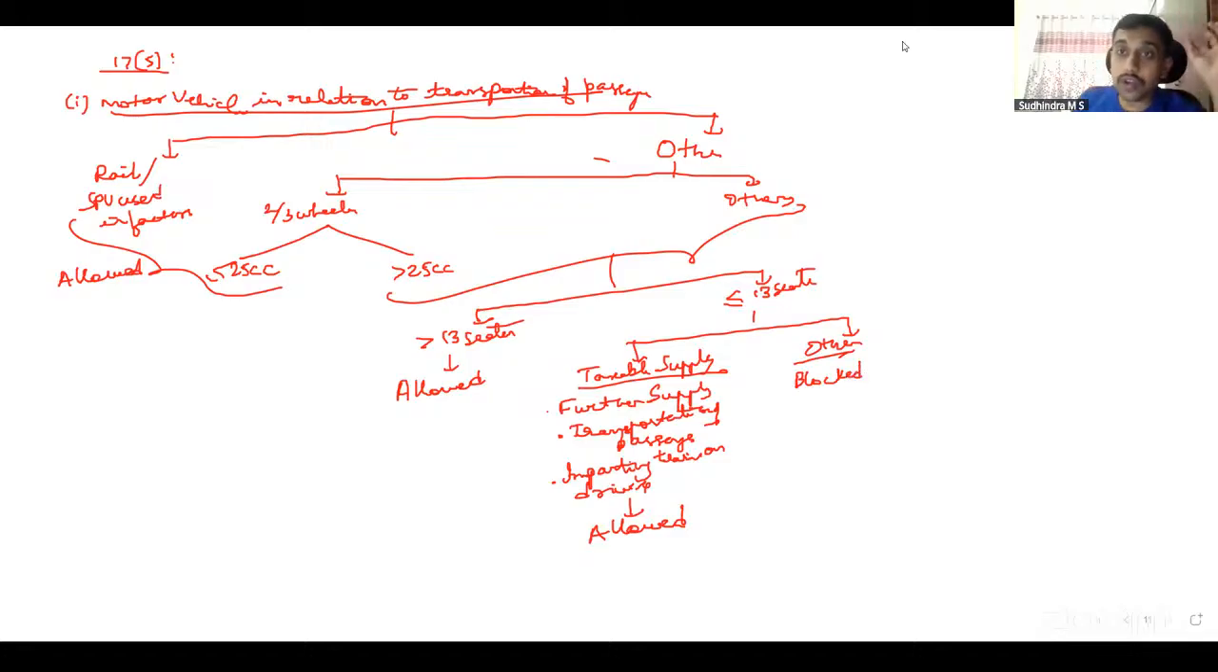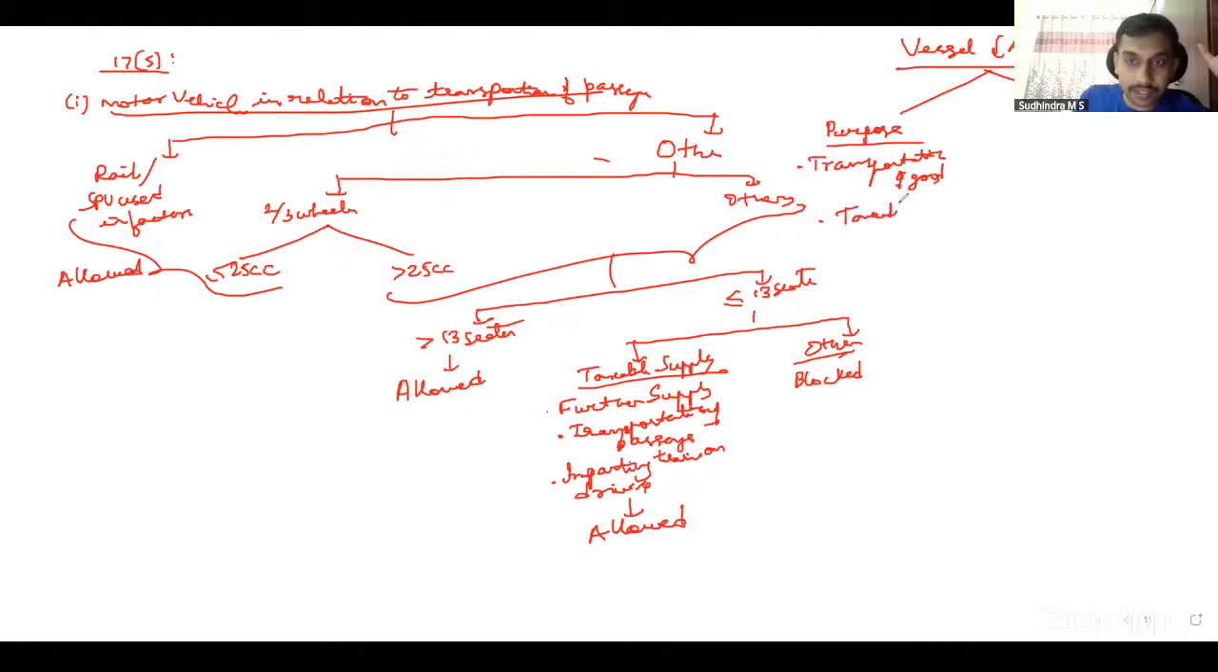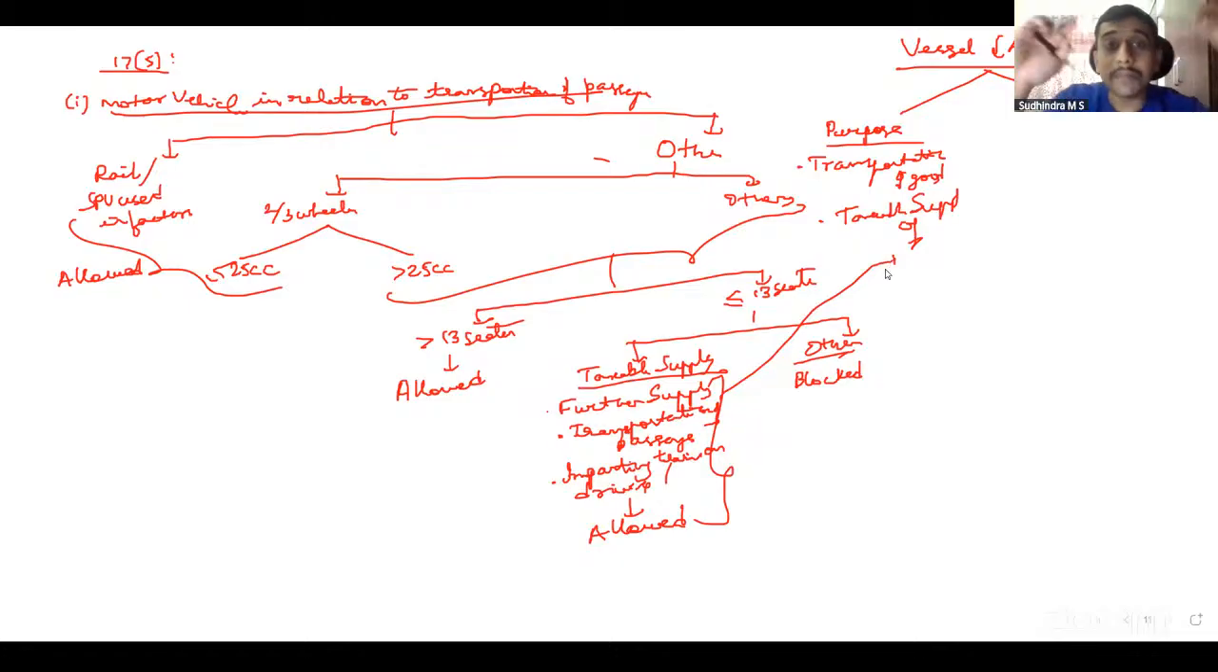Same thing applies for vessels and aircraft. In case of vessel and aircraft, we will not go for CC, number of seats, etc. Directly we'll see for what purposes they are used. If they are used for transportation of goods or taxable supplies of same these three, further supply of such vessel or aircraft, transportation of passengers, imparting training on, instead of driving they use navigating in case of vessel, flying in case of aircraft, then it is allowed. In all other cases it is blocked.